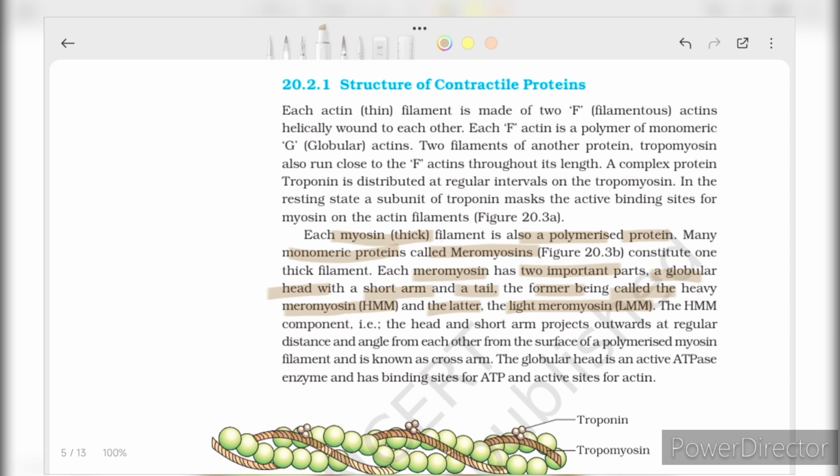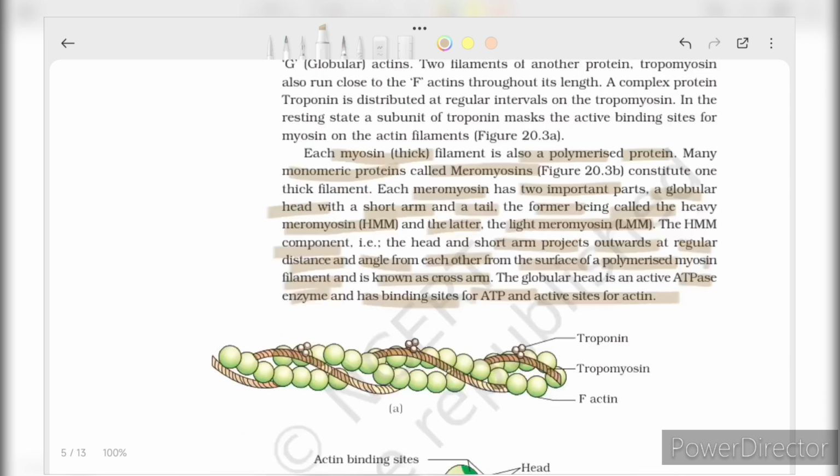The HMM components, that is the head and short arms, project outwards at regular distance and angle from each other, form a surface of a polymerized myosin filament and are known as cross-arms. The globular head is an active ATPase enzyme and has binding sites for ATP and active sites for actin.